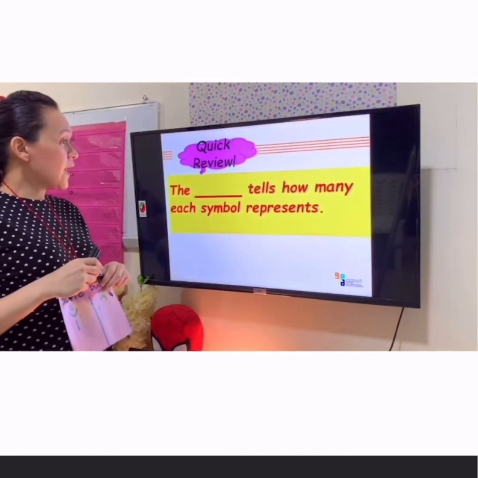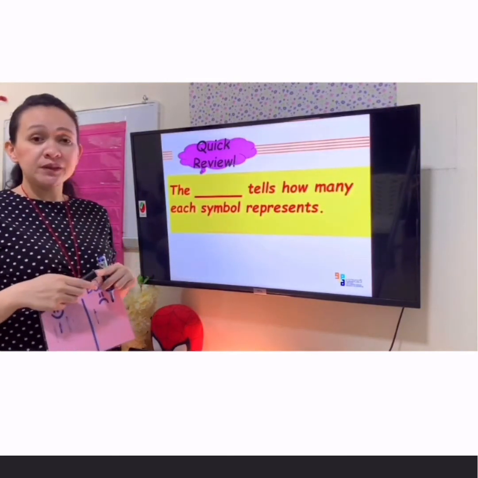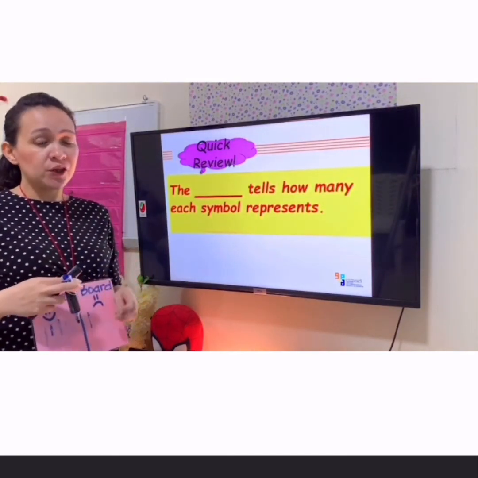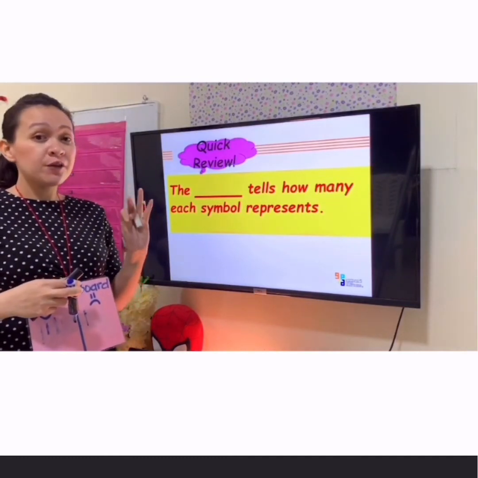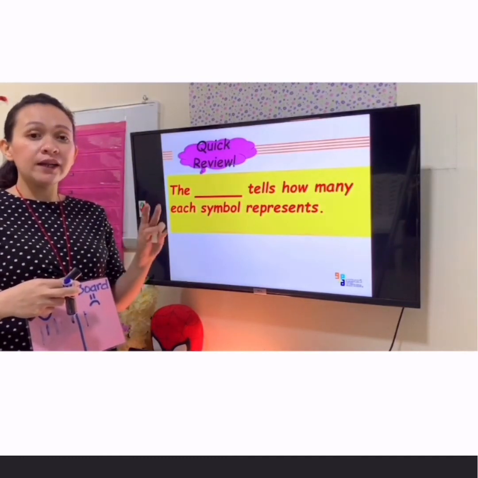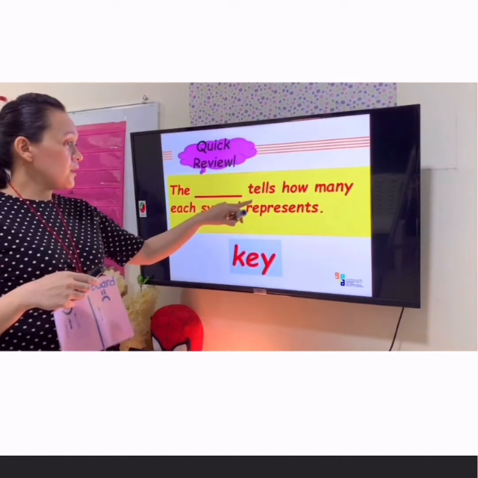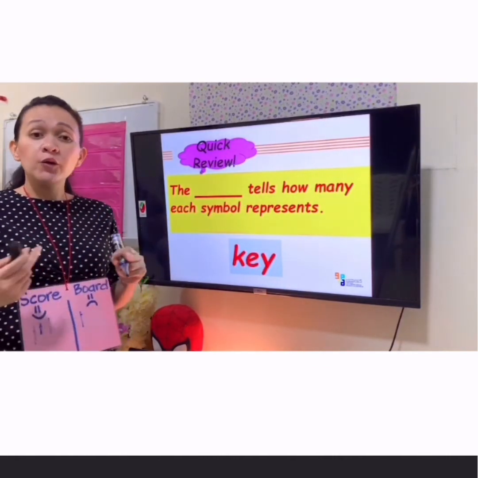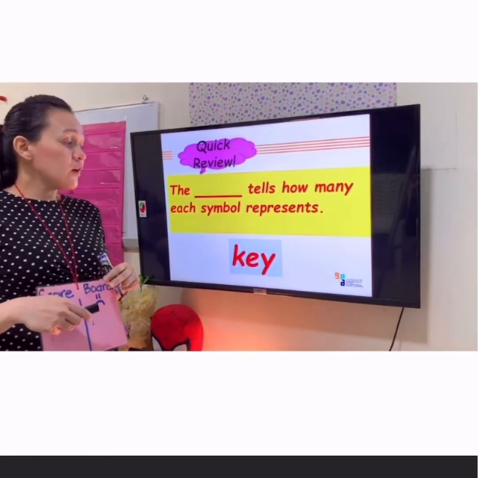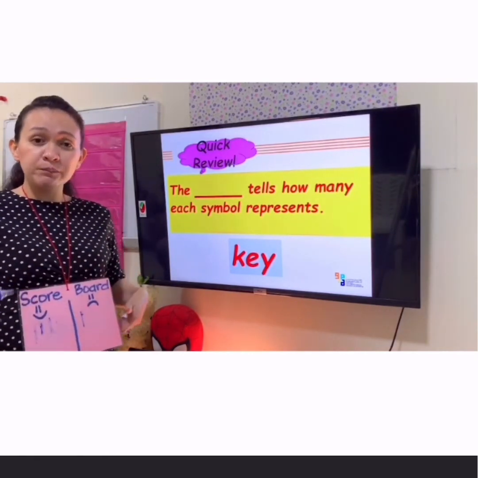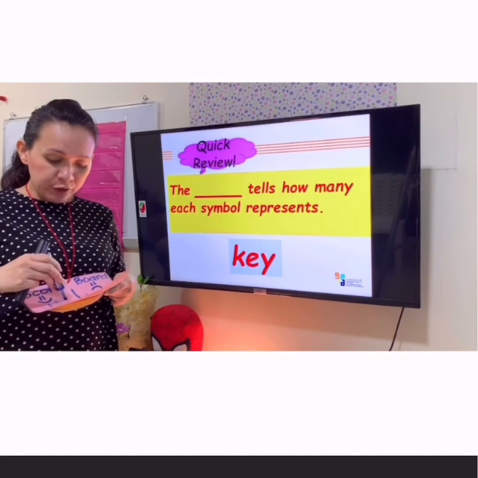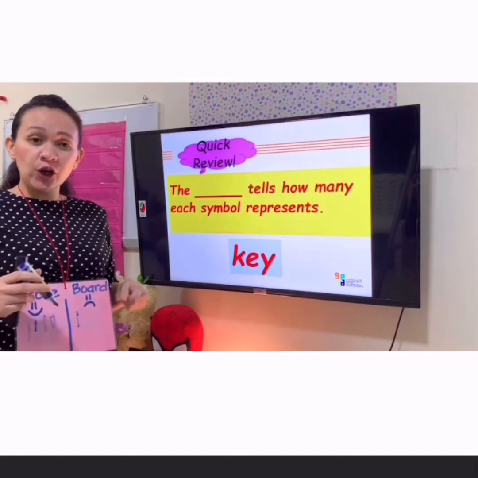Now let's move here. The blank tells how many each symbol represents. What is your answer? 5, 4, 3, 2, 1. The answer is key. The key tells how many each symbol represents. So you are doing great. So I will put again another 1 point for smiley face. So what you're going to say?